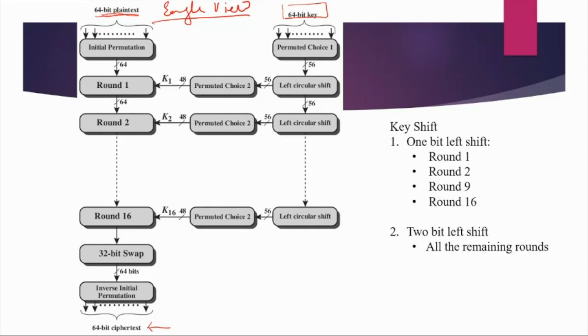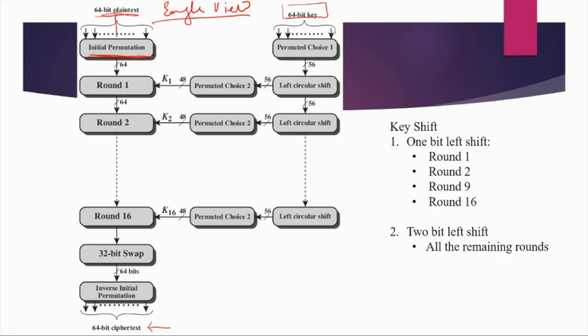First of all, the 64-bit block entering the DES encryption algorithm is initially permuted. That is transposition, where we rearrange it in some manner. So the initial permutation is done. Obviously, transposition does not change the number of bits. We have learned this previously as well.